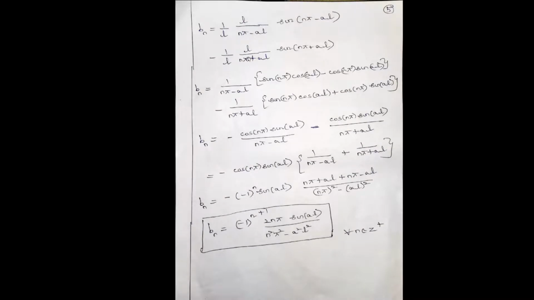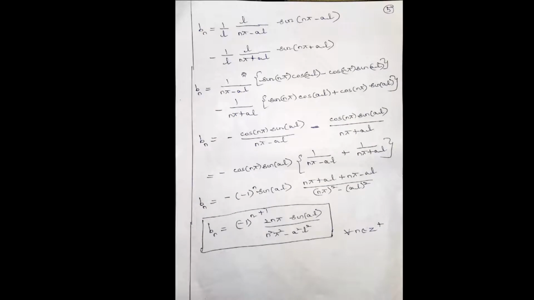So in the next step, 1 by L, I have taken the reciprocal. See, what is this? This is same as (nπ minus aL)/L. So L is taken to the numerator. Here also (nπ plus aL)/L, L is taken to the numerator. So it is 1 by L, L by (nπ minus aL), sine of (nπ minus aL), minus 1 by L, L by (nπ plus aL), sine of (nπ plus aL). So L gets cancelled. So this term is sine of (A minus B), sine A cos B minus cos A sine B, and here sine of (A plus B), sine A cos B plus cos A sine B.